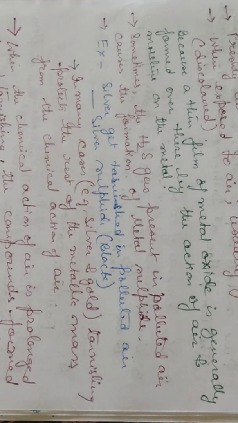When the chemical action of the air is prolonged beyond tarnishing, the compounds formed slowly eat away the metal. First the metal comes in contact with the air and moisture, and then it becomes tarnished.